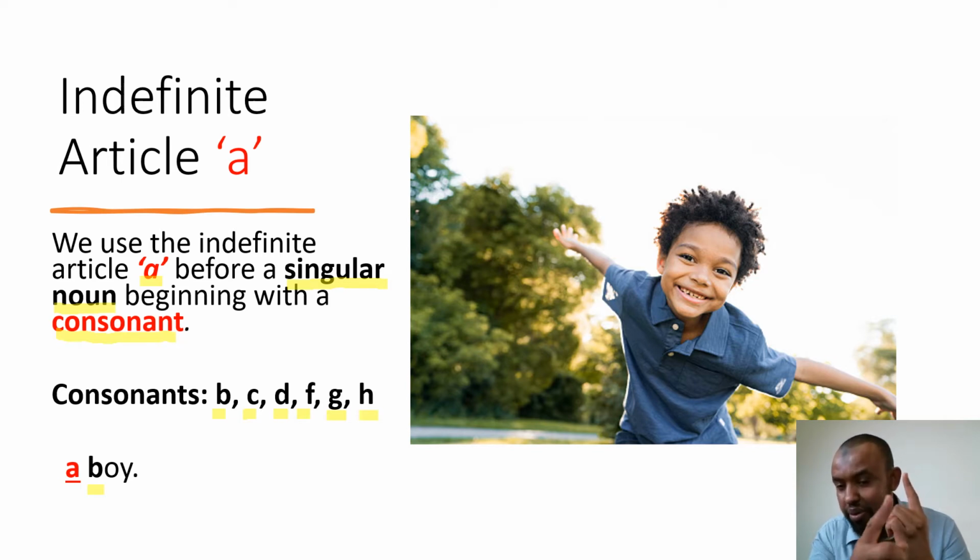We only have one person here, a boy, okay, and that noun has to begin with a consonant letter, such as B, for example, a boy, C, a cat, D, a dog, so on and so forth. Clear so far? Very good. Excellent.